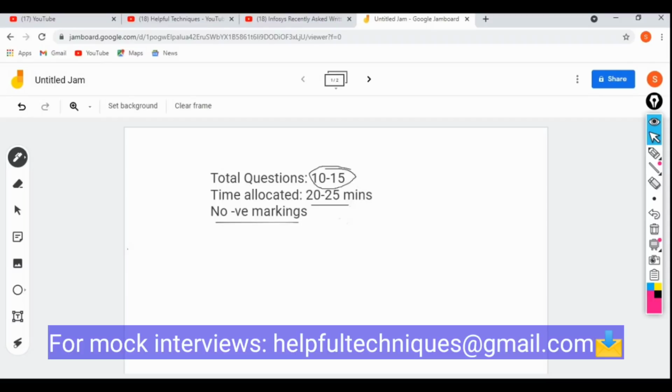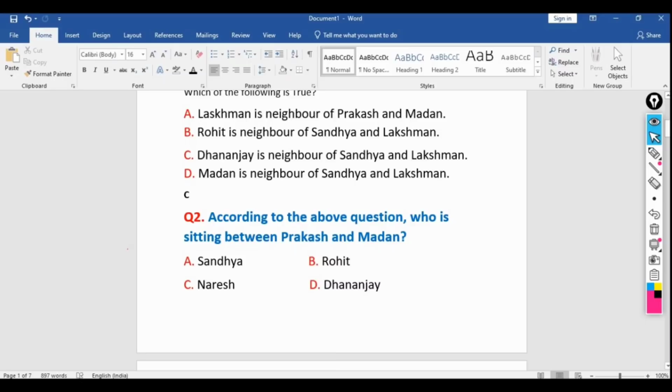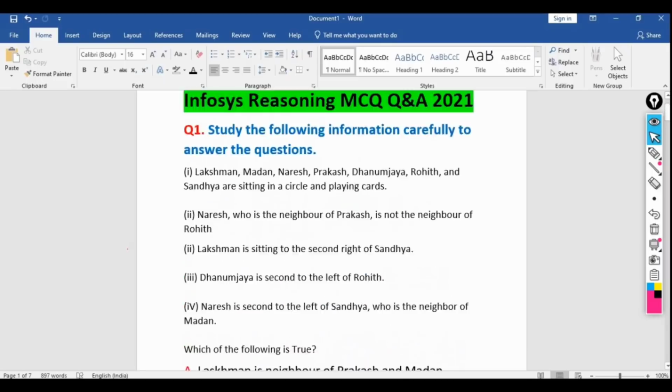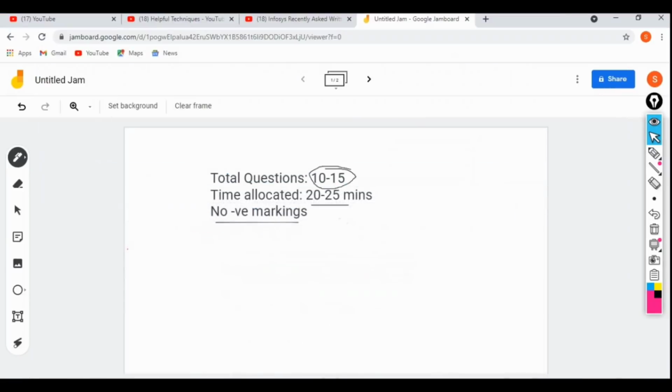Let me tell you one thing: for the reasoning round the questions will be lengthy. Here we have written the questions very straightforwardly so that they will not take our time. But for this Infosys off campus written test, the reasoning questions will be lengthier, so you need to have patience. If you are stuck at a certain point, try to read the question again, and if you are not able to solve it, jump to the next question, because there is no negative marking. Don't waste your time on a single question, because your time will be wasted and you will not be able to solve the other questions.